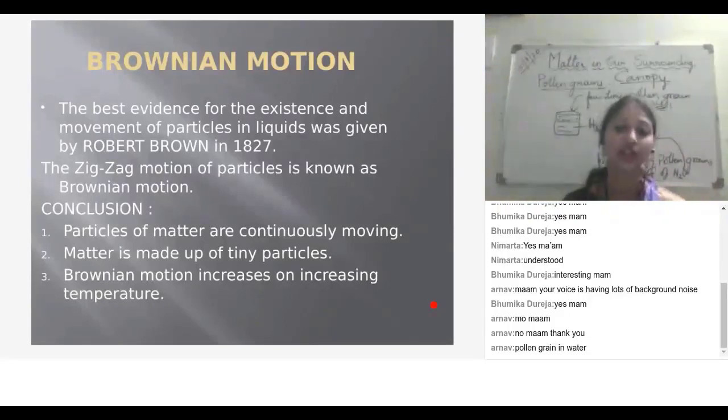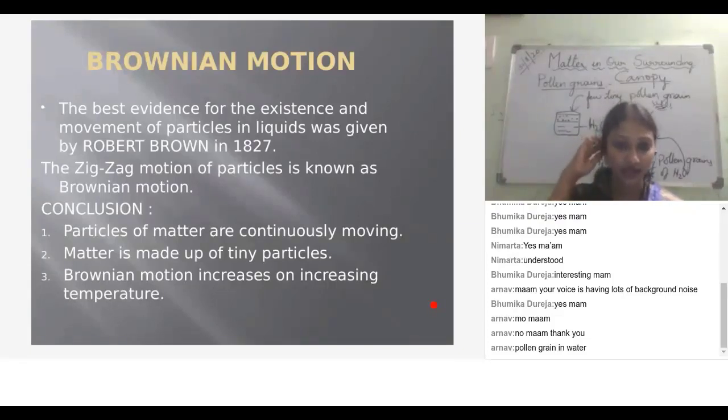Very good. The matter itself has its own kinetic energy. When heat is given to it, what happened? The kinetic energy increases, so the zigzag motion also increases. Diffusion increases with an increase in temperature, and Brownian motion also increases with an increase in temperature.